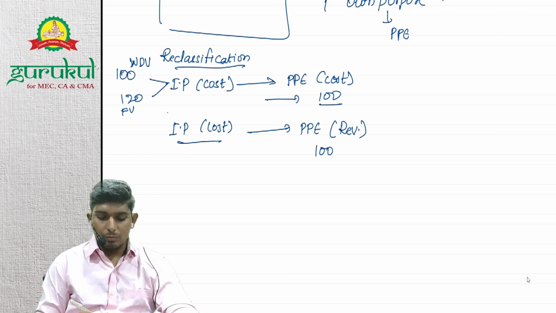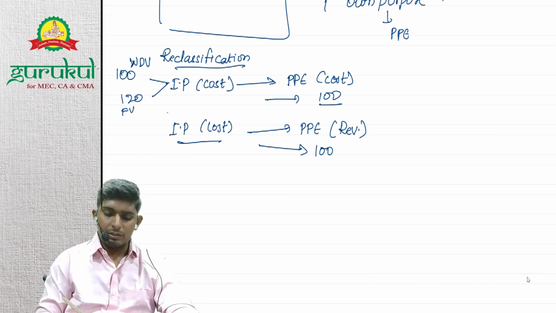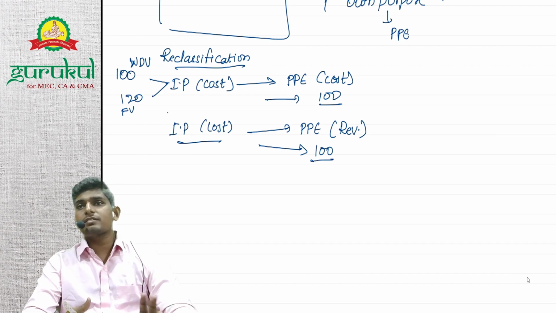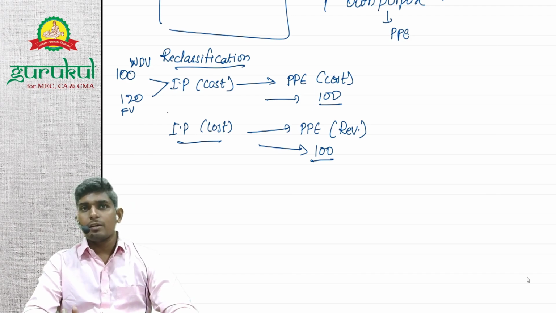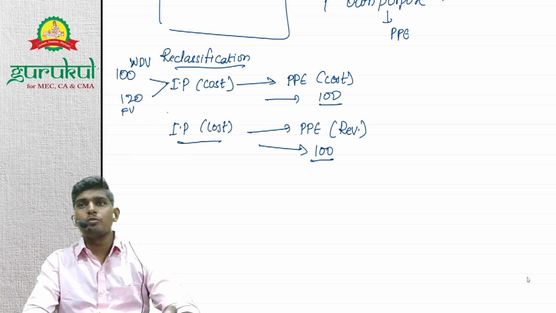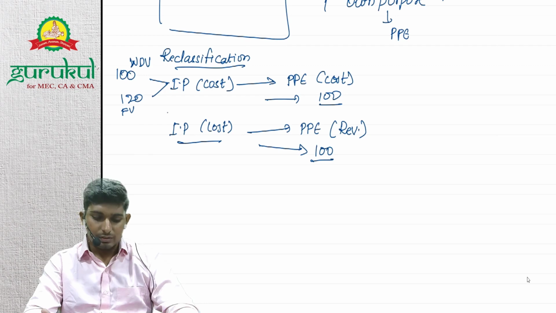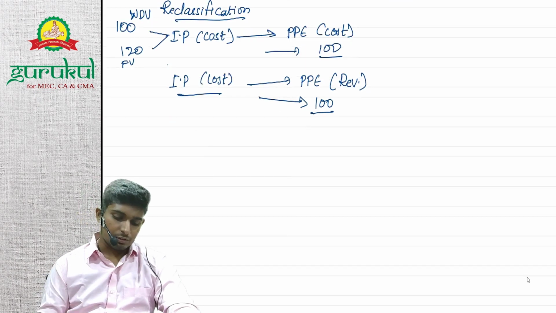This investment property's cost, WDV, will be the PPE's WDV. From now on you revalue. Understand? For reclassification just take the investment property value, right? Revaluation तो आपसे होगा ना, because now it has become PPE. So from now you will revalue, based on 2 years, 3 years, 4 years, 5 years, anyway, right? Upward revaluation, downward revaluation, right?